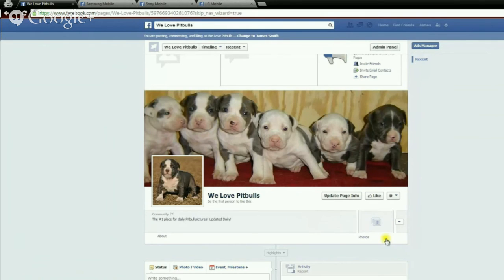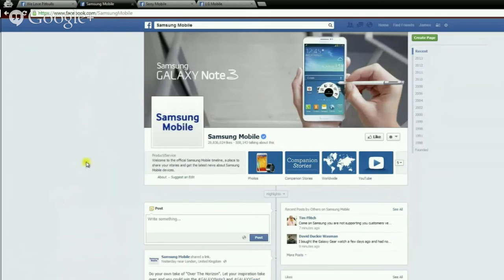Well, that's a good question. So let's take a look at some highly popular Facebook fan pages and see what kind of tabs they are using to engage with their fans. Okay, so first up we have the Samsung Mobile. And the first thing that I would like to mention is the color coordination they have of their image and all their tabs. And it looks great. I would highly recommend, if you have multiple tabs like they do, make it look nice just like this. This looks fantastic. Looks professional.